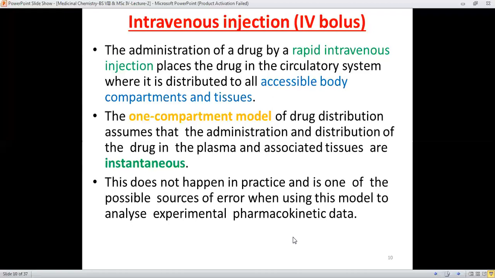Pharmacokinetic data is experimentally collected, like the work going on in small animals like rabbits, guinea pigs, or rats, and then in clinical trials on human beings. It is shown that this one compartment model, which is responsible for the instantaneous availability of the drug, doesn't hold 100%, and it's not happening practically.